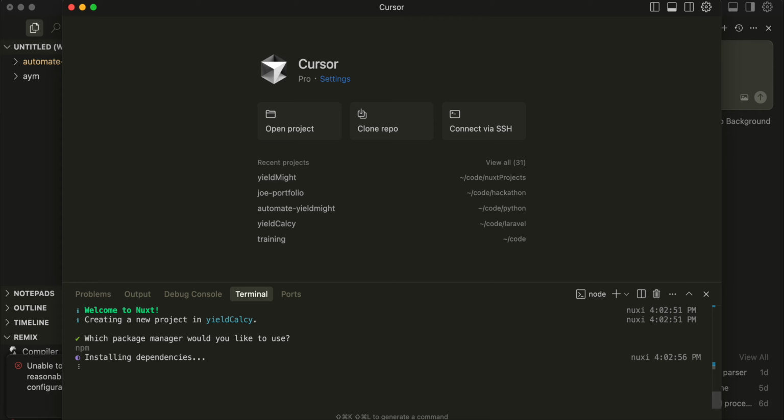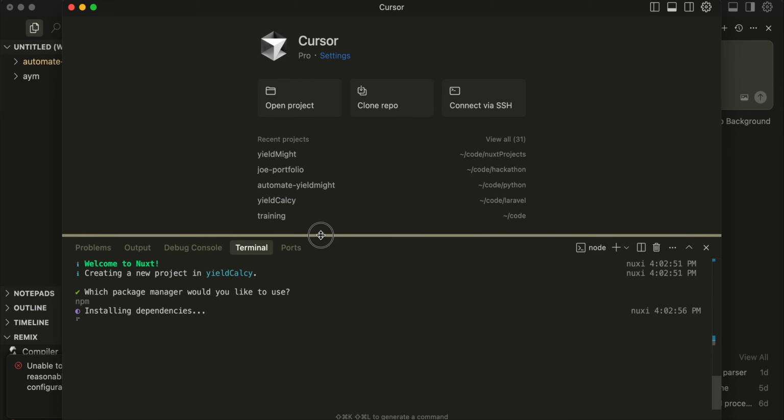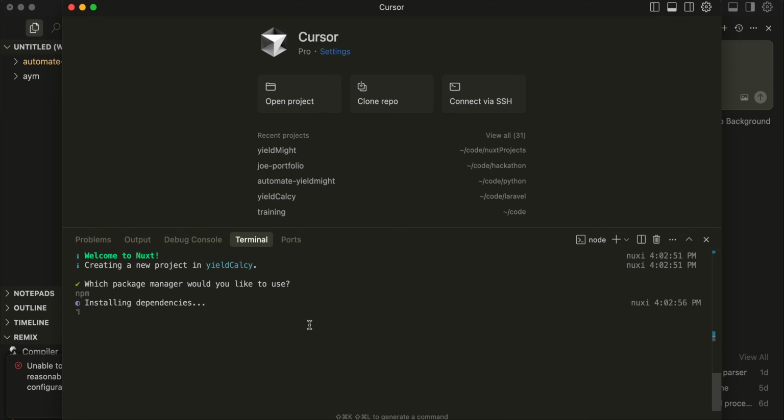Yarn was invented because npm was slow, but then they fixed npm, so there's really no reason to do yarn anymore, as far as I know.